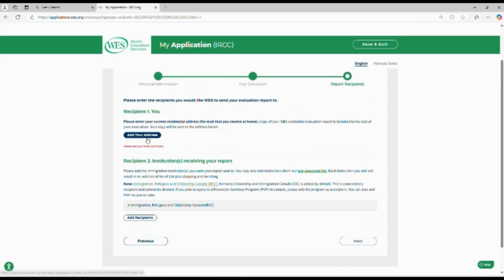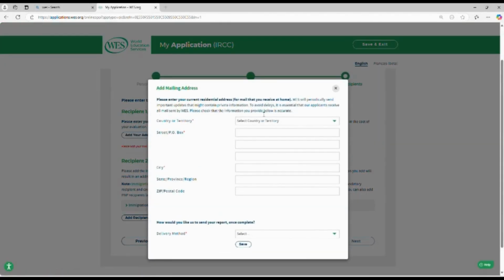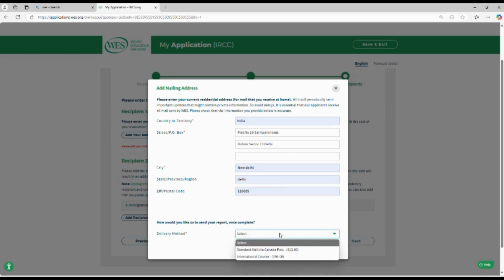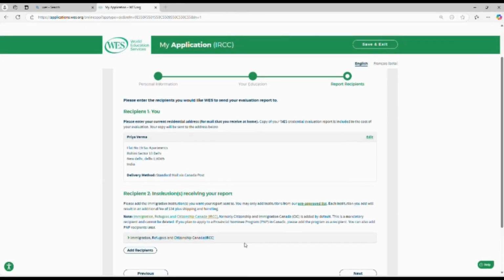After clicking on next, on this page you need to put your address. You have to mention your full address, including your country, city, state and pin code. Now you have to select the delivery method, that is, how you would like WES to send you the report. You can select any way you want.